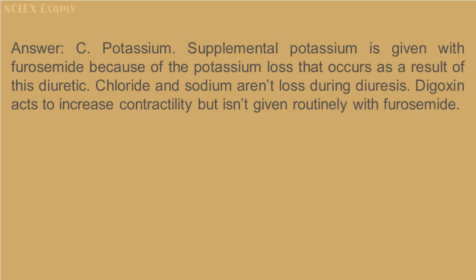Answer: C. Potassium. Supplemental potassium is given with furosemide because of the potassium loss that occurs as a result of this diuretic. Chloride and sodium aren't lost during diuresis. Digoxin acts to increase contractility but isn't given routinely with furosemide.